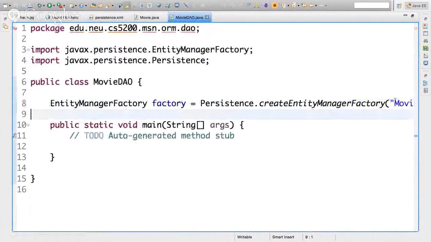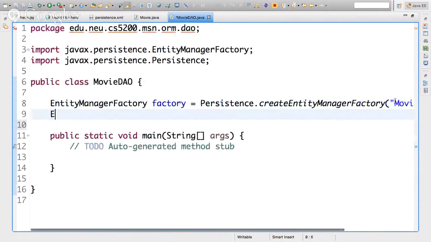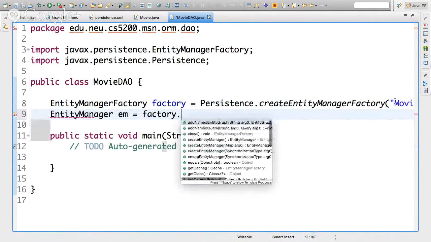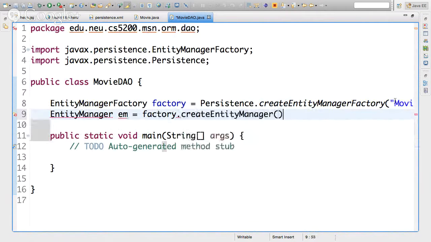And now we have a factory that knows how to instantiate an entity manager that knows how to connect to that database, using that username, that password, that driver, and connecting to that particular schema. So let me get an entity manager, em, factory dot create entity manager. Now we have the entity manager.